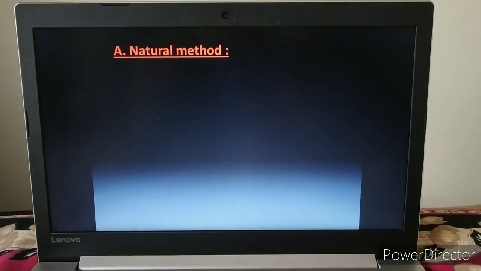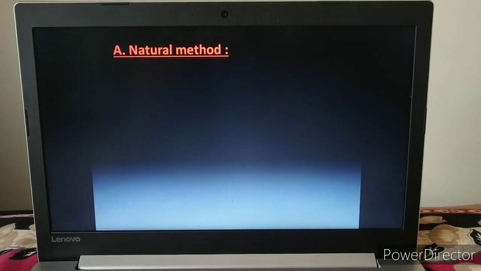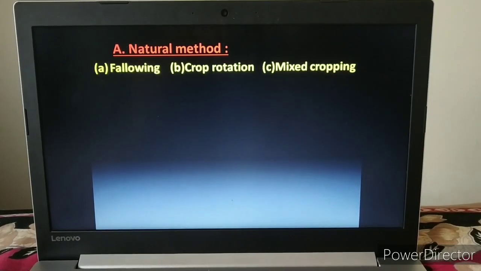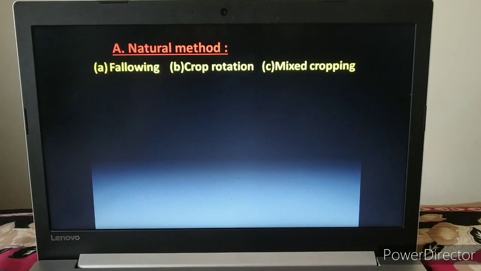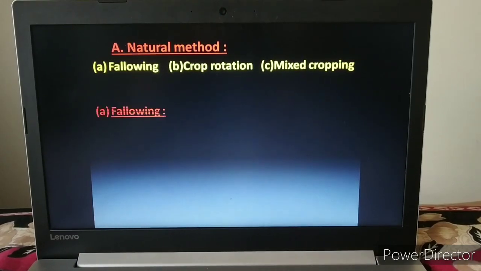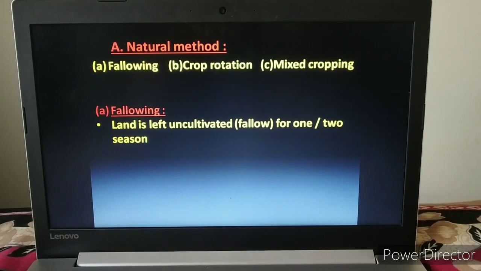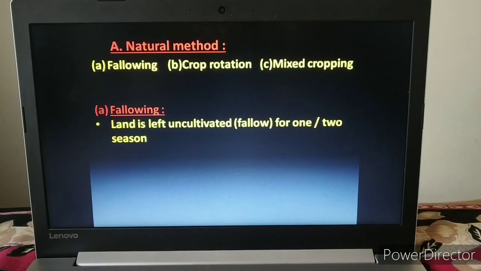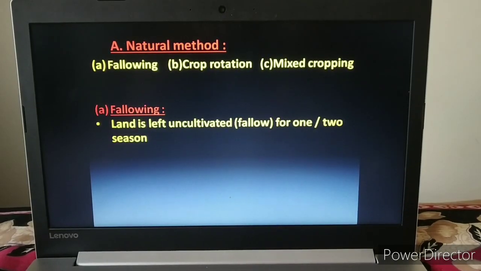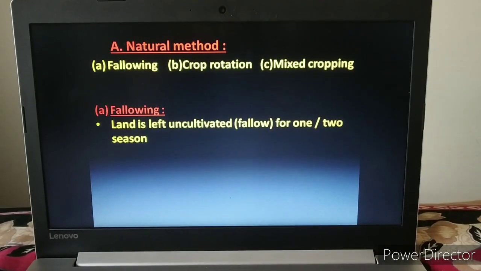First, the natural method. If nutrients are replenished naturally, that method is called the natural method. In the natural method we have fallowing, crop rotation and mixed cropping. First one, fallowing. As the name suggests, fallow means uncultivated. So if land is left uncultivated for 1 or 2 seasons,